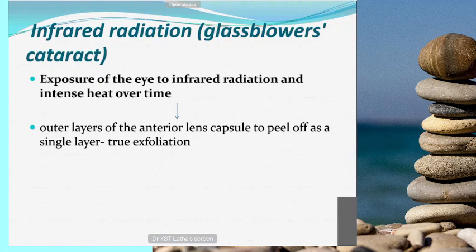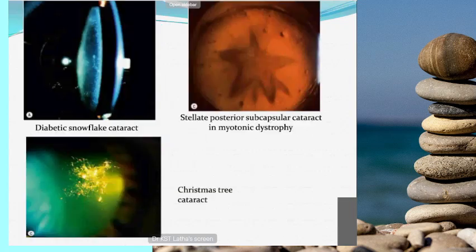True exfoliation means glass blowers. Pseudo exfoliation is a different entity. Here it is due to intense heat over time. It produces the peeling of the anterior lens capsule, producing the true exfoliation of the cataract. This is glass blowers cataract. Here you can see diabetes mellitus. I already told you, this is the snowflake cataract. And in myotonic dystrophy, the name of the cataract is Christmas tree cataract.